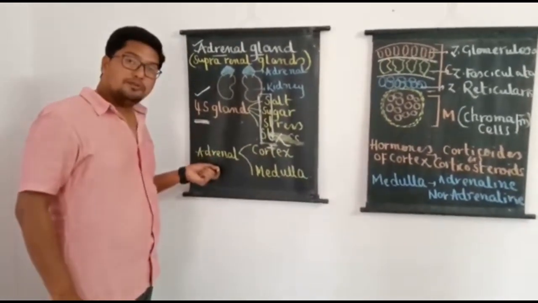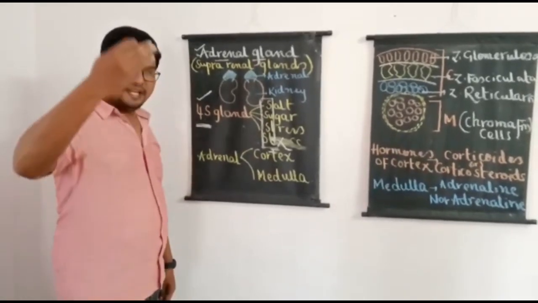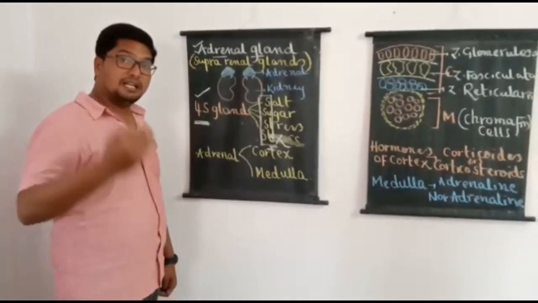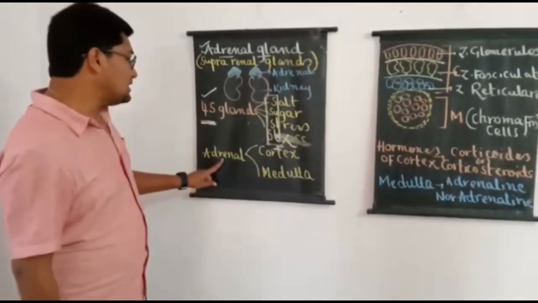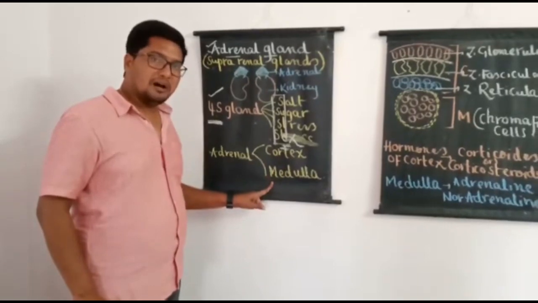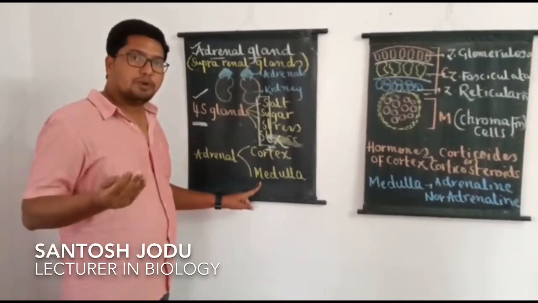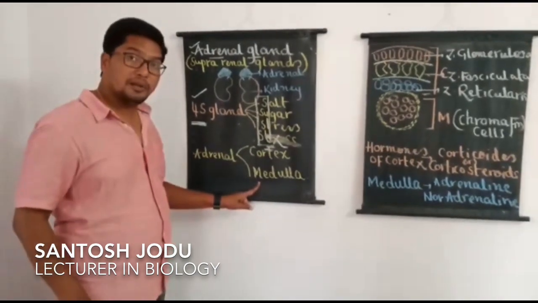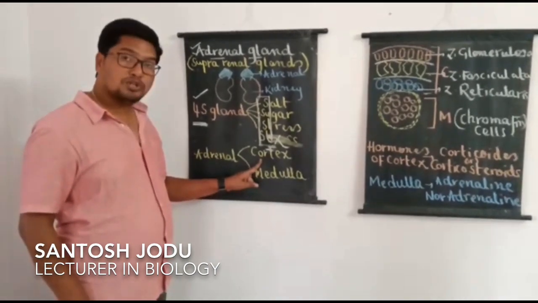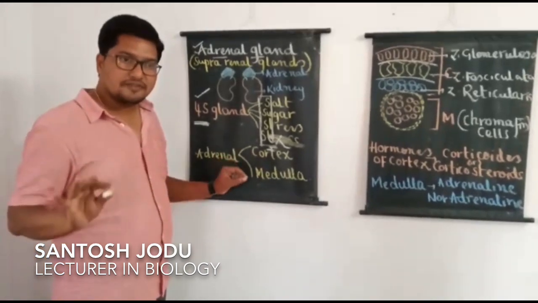And when we look into the internal structure of the adrenal gland, when you take a section of the adrenal gland, like the kidney, adrenal is also having an outer cortex and inner medulla. So the inner region of the adrenal gland, dark reddish brown in color, is called medulla, and the outer yellowish portion of the adrenal gland is called cortex. So with this it is very clear.